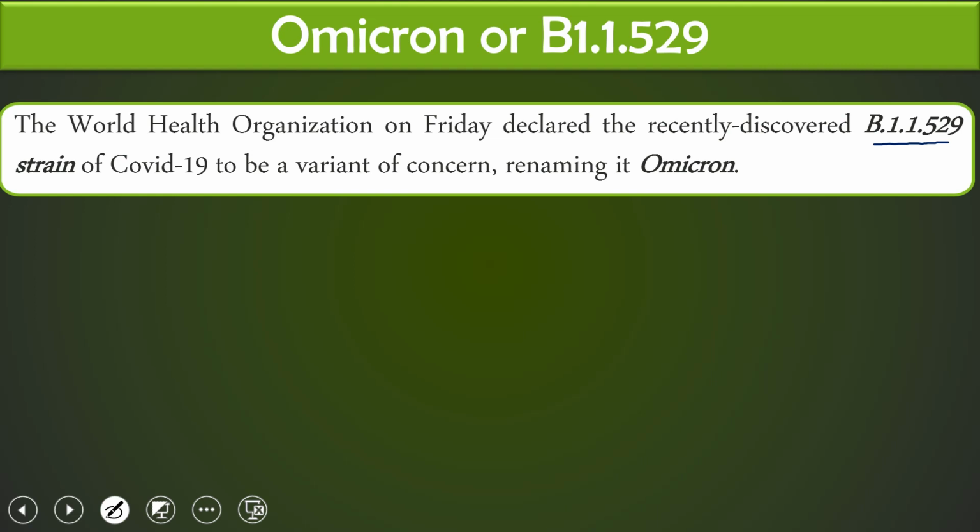WHO classifies all the COVID variants into two broad categories, called variants of interest and variants of concern.